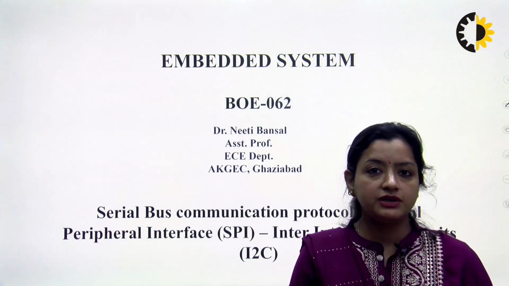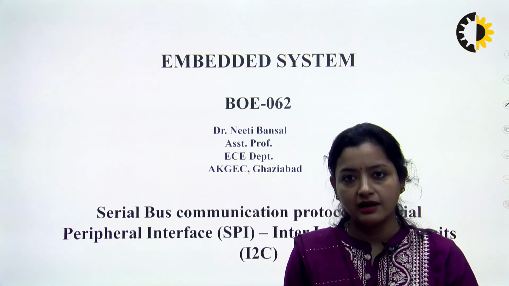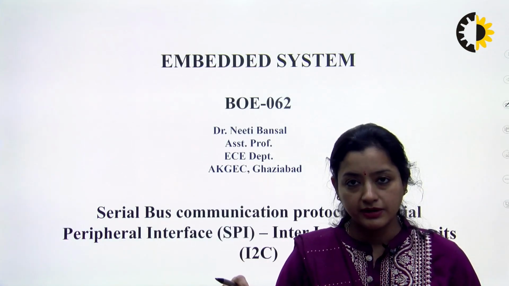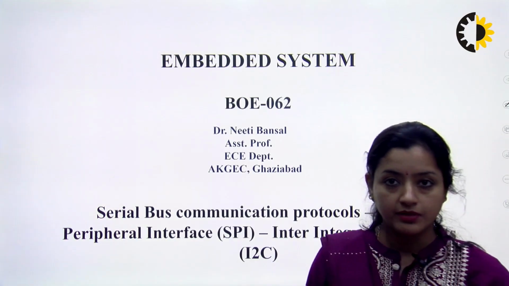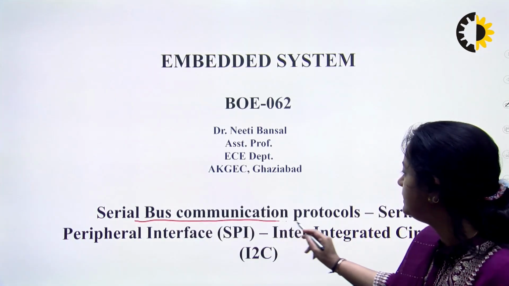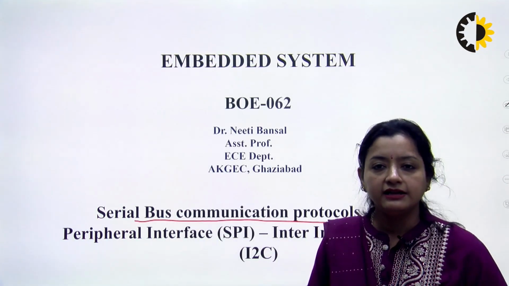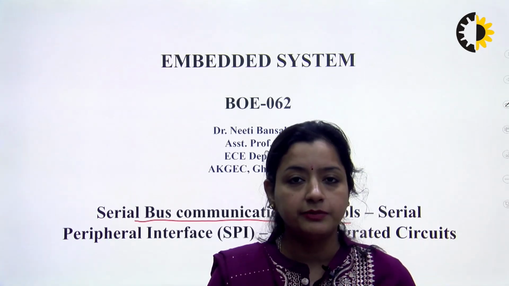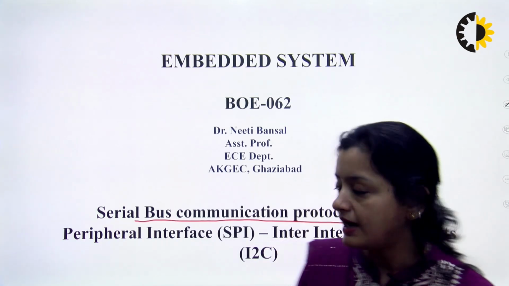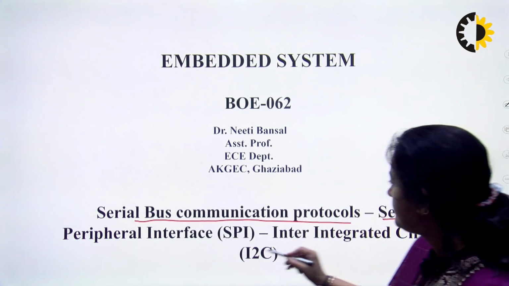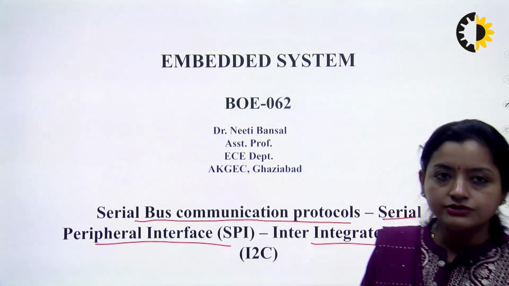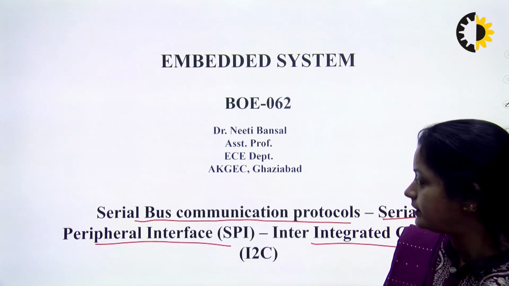So basically communication can be serial communication or parallel communication. When we talk about serial communication, it is bit by bit, and over a single line. So the communication which is happening over a single line and bit by bit is called serial communication. And in your syllabus as prescribed by AKTU, we have two important serial bus communication protocols, that is SPI and I2C. SPI stands for Serial Peripheral Interface and I2C stands for Inter-Integrated Circuits. So we are going to study both of these protocols one by one.